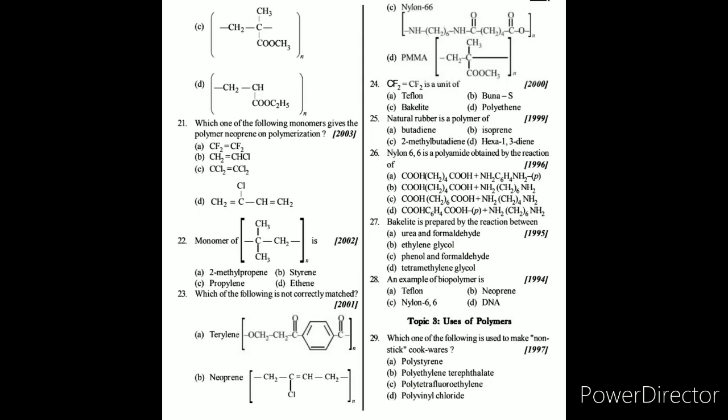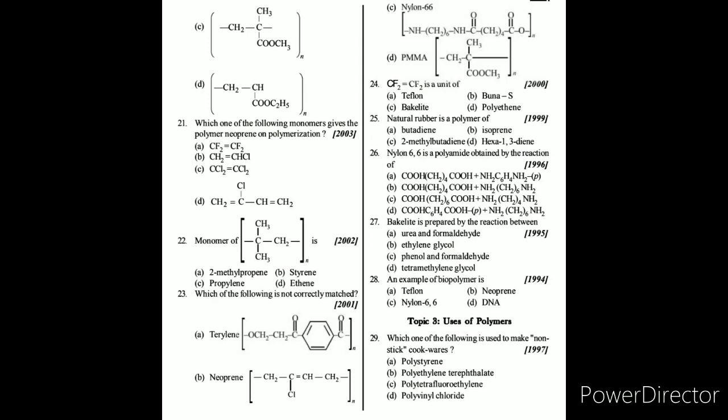Question number 26. Nylon 6,6 is a polyamide obtained by the reaction of, we know nylon 6,6 is prepared from hexamethylene diamine and adipic acid. So the answer is B, HOOC(CH2)4COOH, that is adipic acid, plus NH2(CH2)6NH2, that is hexamethylene diamine.